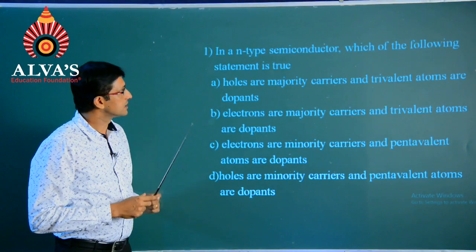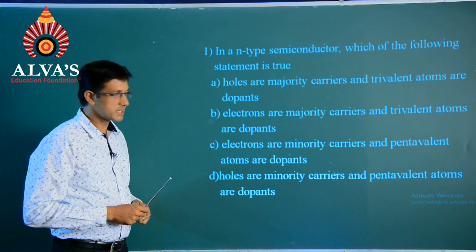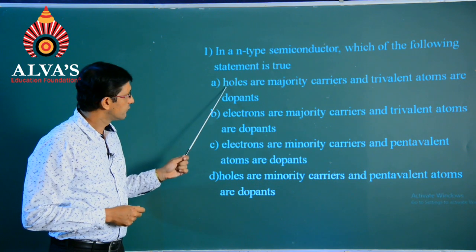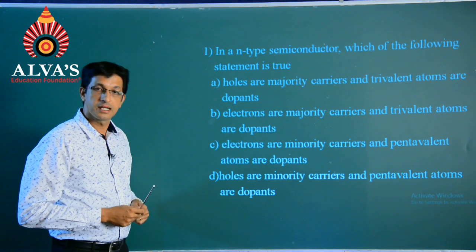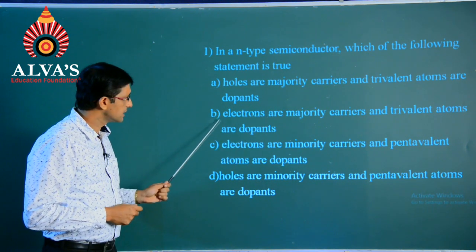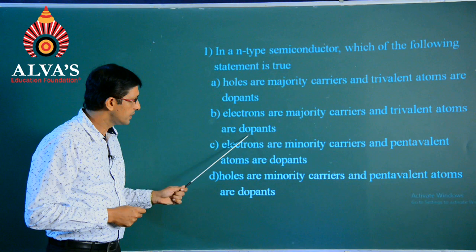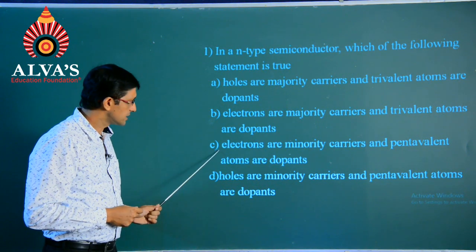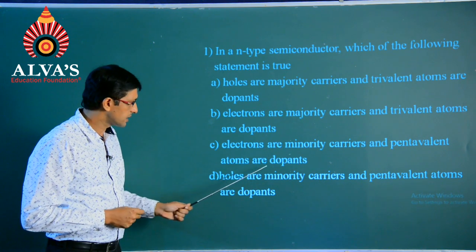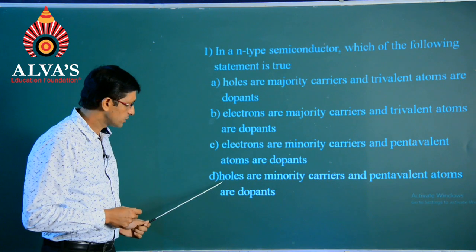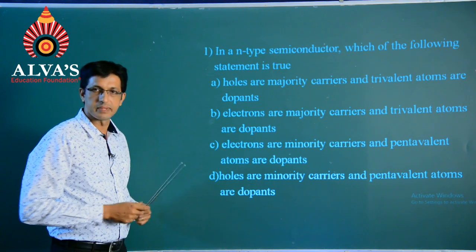In an n-type semiconductor, which of the following statements is found to be true? And the options given are like this. First one, holes are the majority carriers and trivalent atoms are the dopants. Second option says electrons are the majority carriers and trivalent atoms are the dopants. Third option says electrons are the minority carriers and pentavalent atoms are the dopants. And the last option says holes are the minority carriers and pentavalent atoms are the dopants.